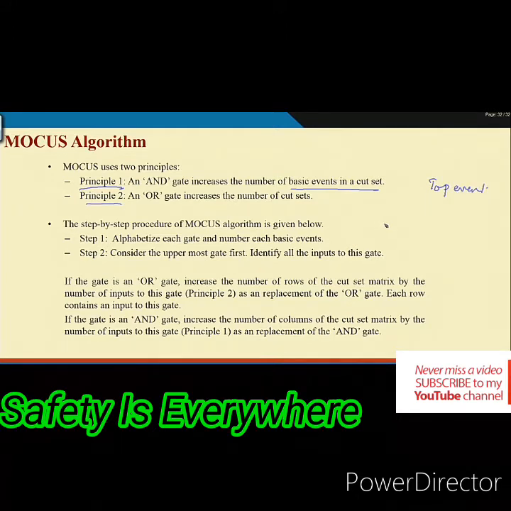So, there are many cut sets like S1, S2, suppose SK. So many cut sets, you know. What is a cut set? If the events in this set occur, the top event will occur. If the events in this SK set occur, the top event will occur. Then we can say it is an OR gate with all the cut sets,